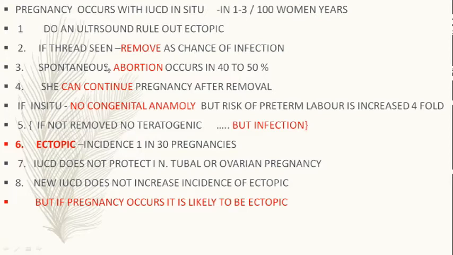But she may go into spontaneous abortion in 50% of cases. If she wants termination, you terminate her. But if she wants to continue, even after removal, you have to see, and there is no congenital anomaly as such because of the copper T, but the risk of preterm labor is increased fourfold. If it is not removed, then the risk of infection is also increased, and the chance of preterm labor is increased because that preterm labor is because of the infection. So this is the status.